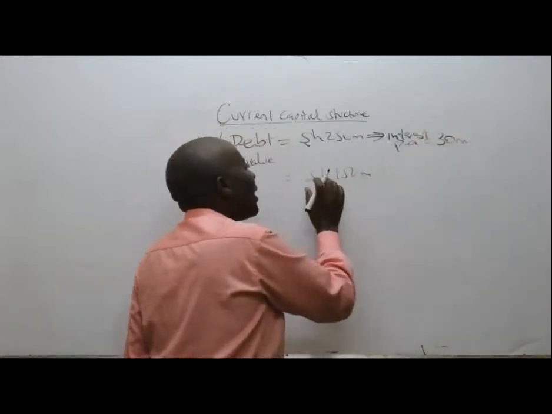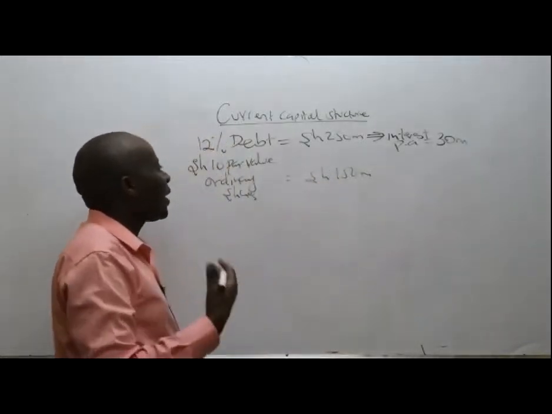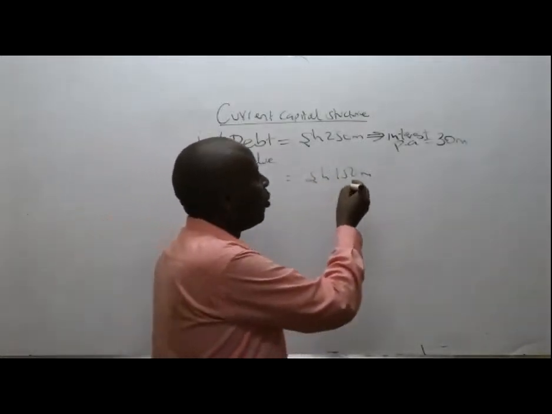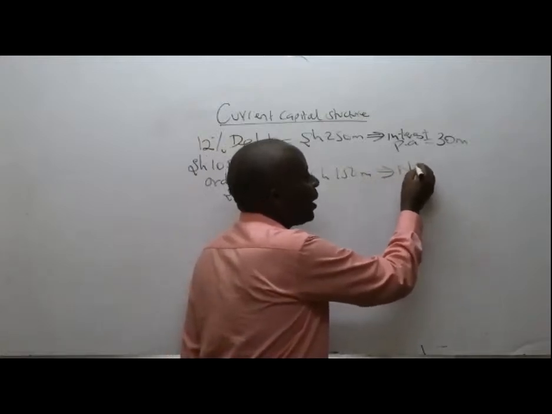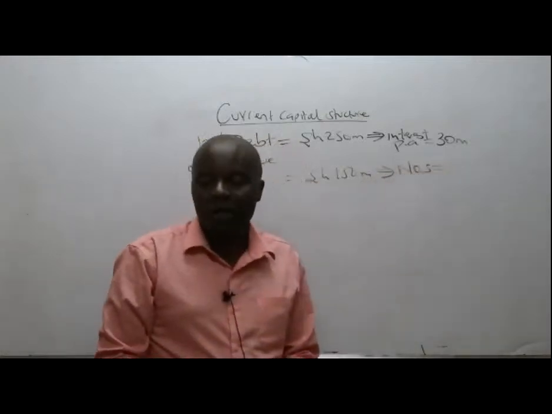How about when I see equity shares, shillings 10 par value? I'll be interested in the NOS, the number of ordinary shares.